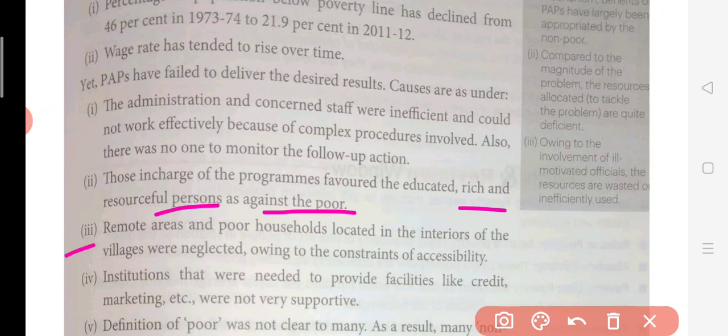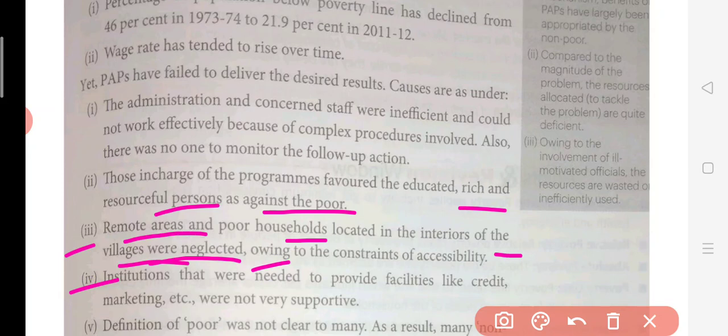Then remote areas and poor households located in the interior of the village were neglected. In the far-flung areas, the interior regions, these programs could not reach and were not successful. They were unable to reach the deep areas of all these backward regions or rural areas. Their condition is still worse.